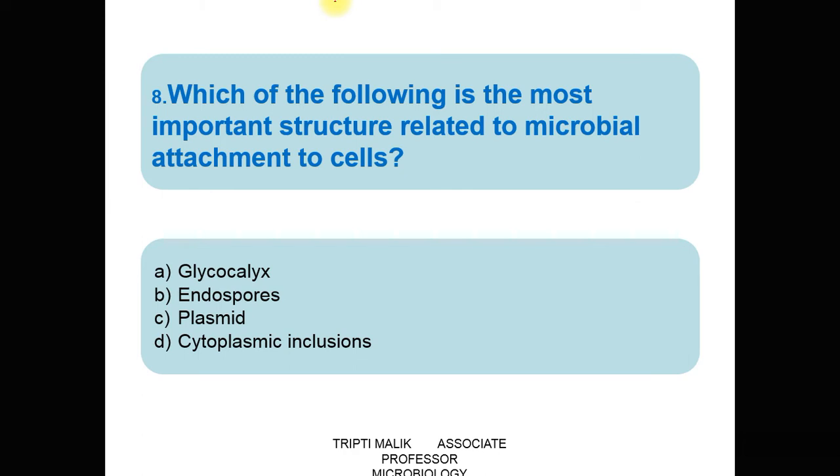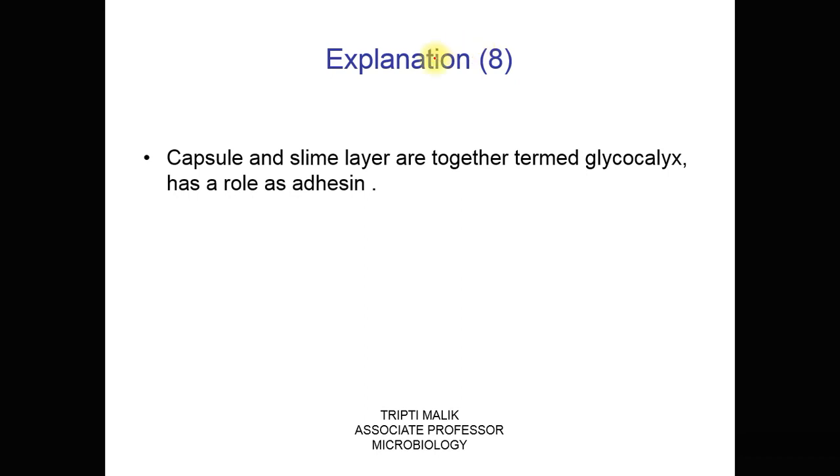Question number 8. Which of the following is the most important structure related to microbial attachment to cells? This question has a relatedness with the previous question. Option A is glycocalyx, option B endospores, option C plasmid, option D cytoplasmic inclusion. The correct answer is option A, glycocalyx.